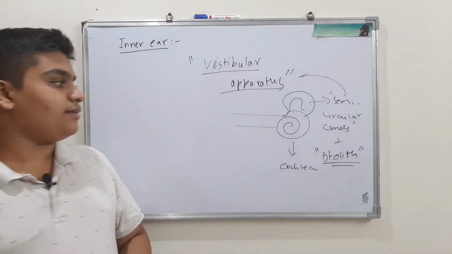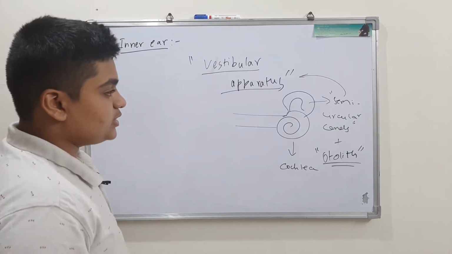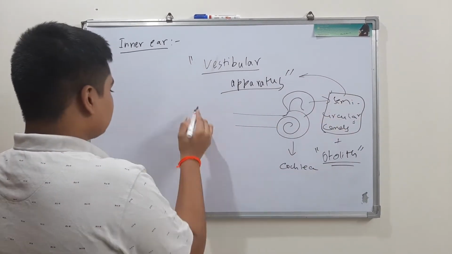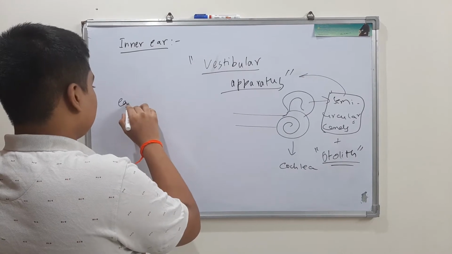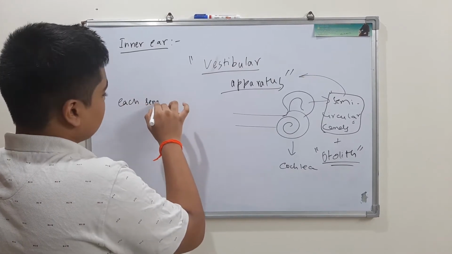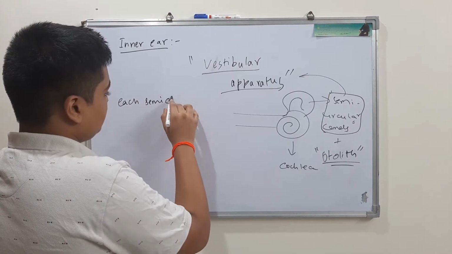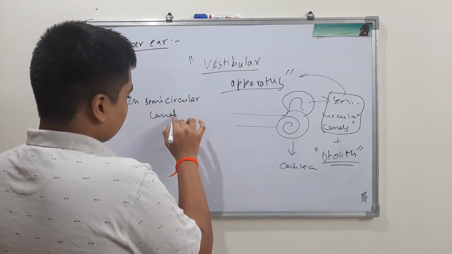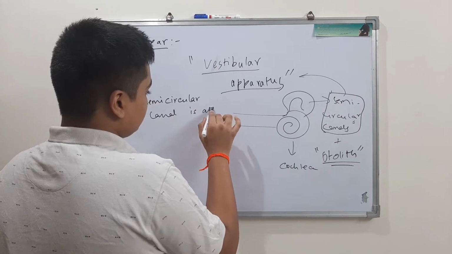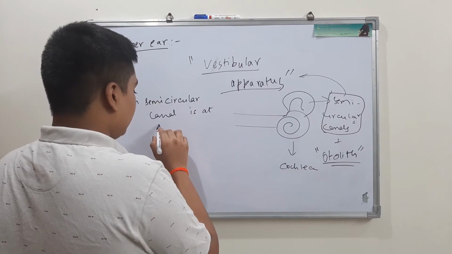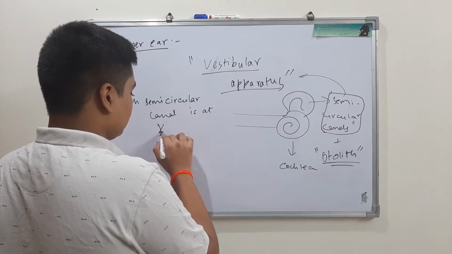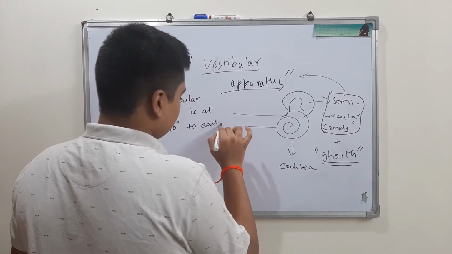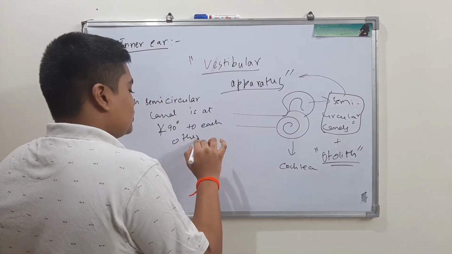The speciality of these semicircular canals is that each semicircular canal is at right angles to the others, so they are perpendicular.